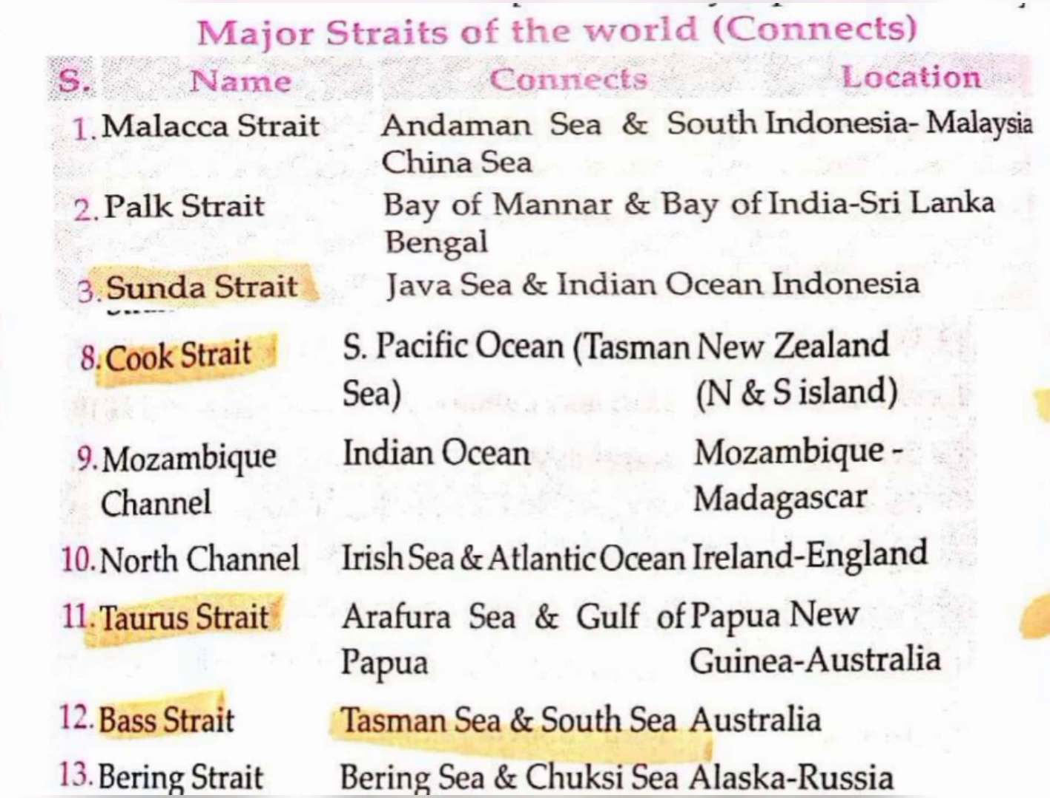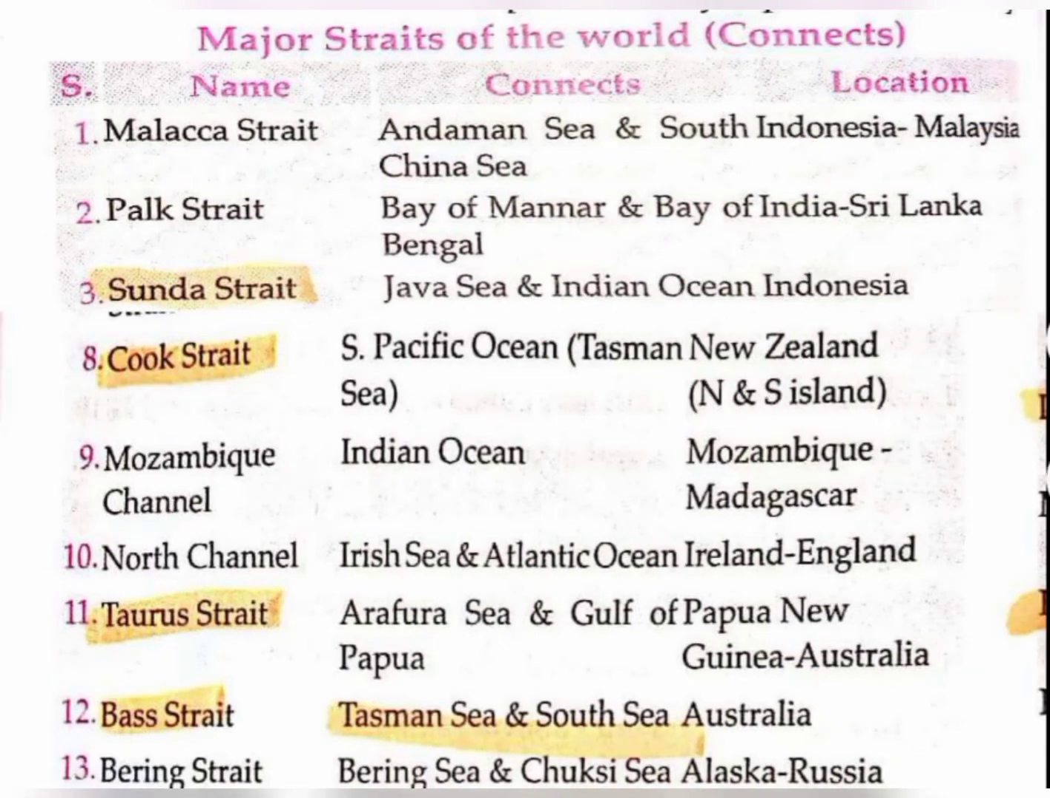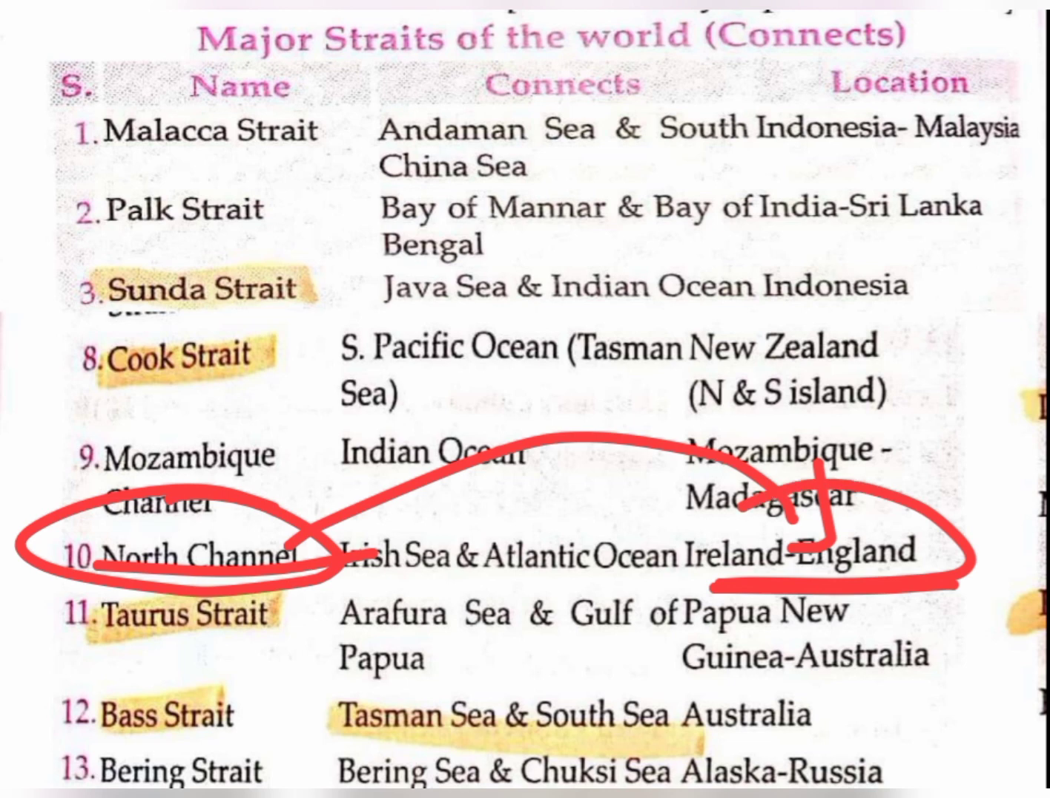So here we can see that Cook Strait is present in the South Pacific Ocean, and the location of this Cook Strait is near the North and South Islands of New Zealand. Okay. North Channel: we have already seen that this North Channel is located nearby England and Ireland. So it's in Europe.